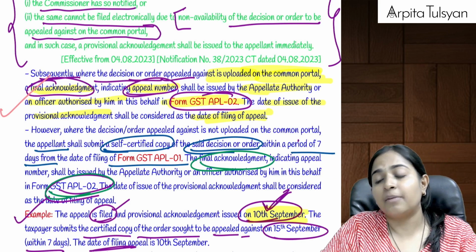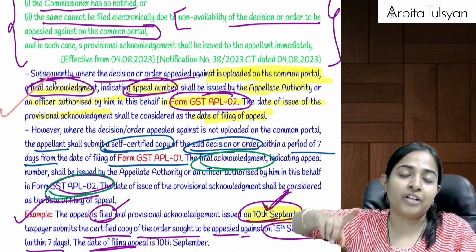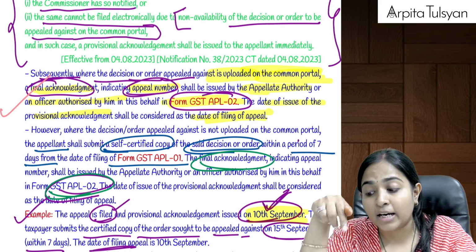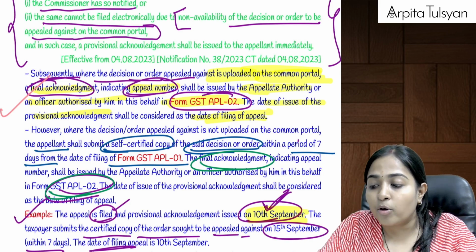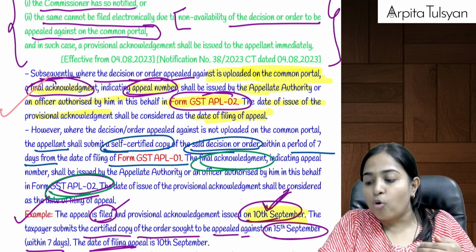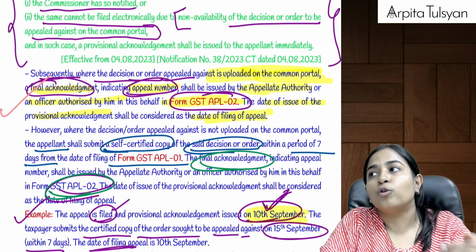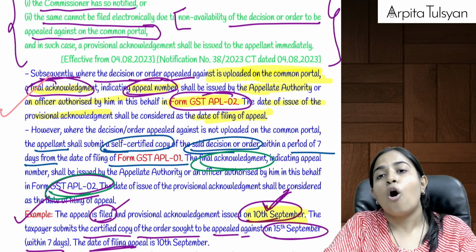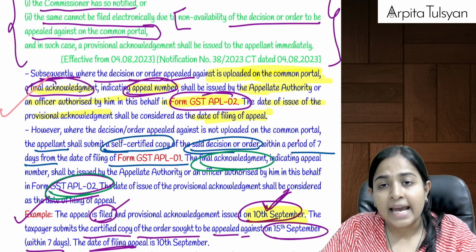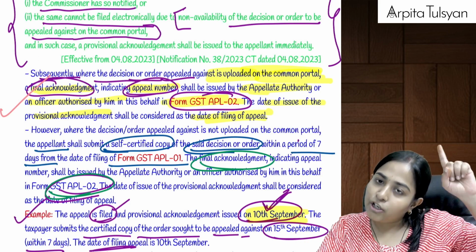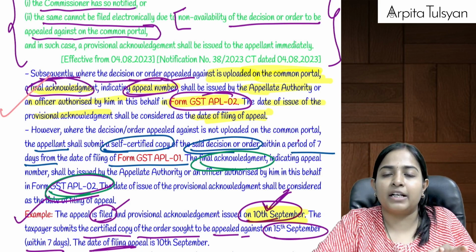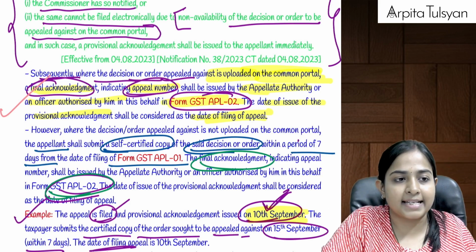But if the order of the adjudicating authority, against whom you want to file an appeal, is not available on the portal, then the taxpayer will have to file the self-certified copy of that particular order within a time period of 7 days of provisional acknowledgement. If filed within 7 days, then the date of provisional acknowledgement will be considered as the date of filing. If filed late, then the date of filing this self-certified copy of that old order will be considered as the date of filing the appeal.